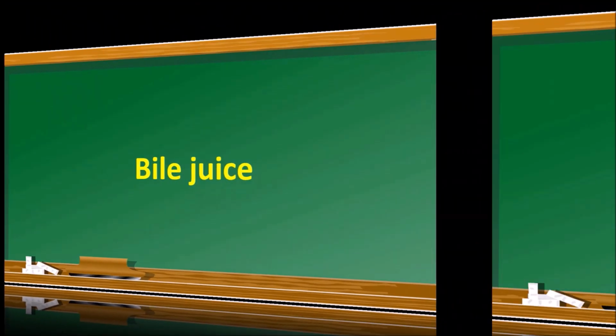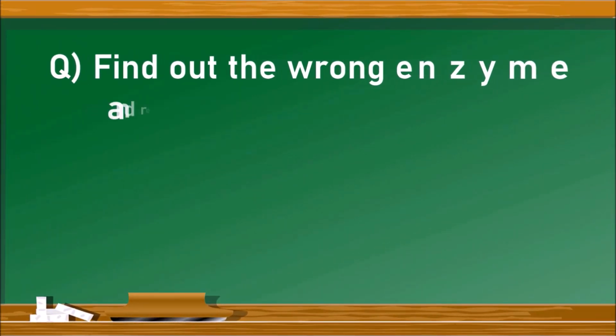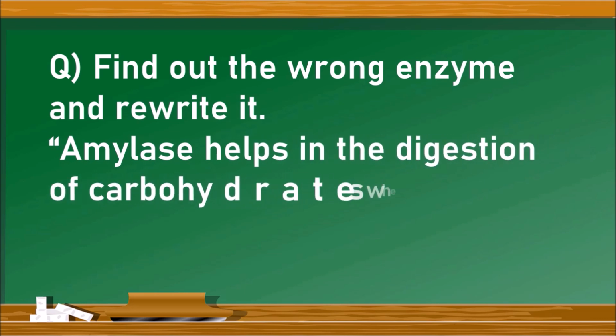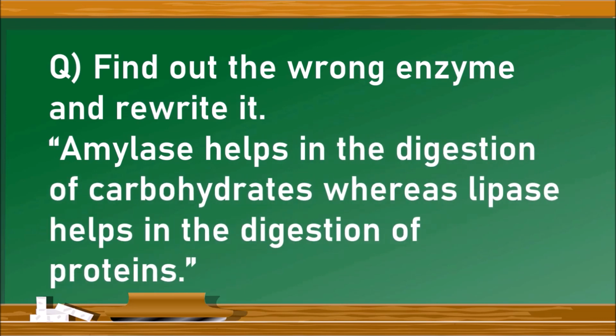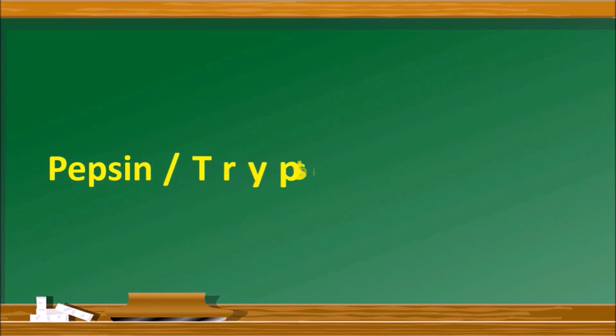The next question is, find out the wrong enzyme and rewrite it. Amylase helps in the digestion of carbohydrates, whereas lipase helps in the digestion of proteins. There are two enzymes mentioned in this paragraph, amylase and lipase. Amylase helps in the digestion of carbohydrates. It is the right enzyme. Whereas lipase helps in digestion of proteins. The lipase is the wrong enzyme which is mentioned here. Hence, the answer is pepsin or trypsin in the place of lipase.